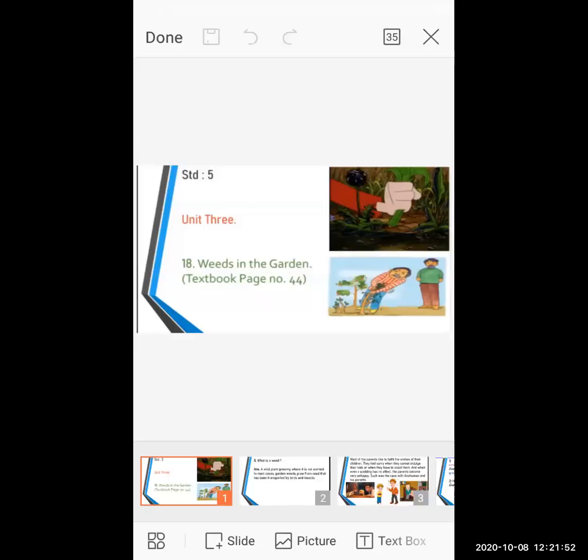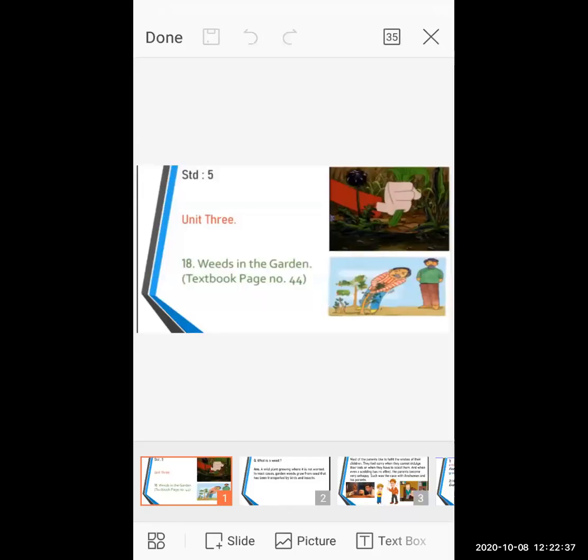And what is the meaning of weed? Weed means unwanted plants, harmful and unwanted plants. If they grow in the garden, they should be removed from the garden or from the field, because the harmful plants can affect the other plants also, and they can destroy the good and healthy plants, and they will affect humans also. They spread bad pollution. That's the reason we remove the unwanted plants, that means the weeds in the garden.